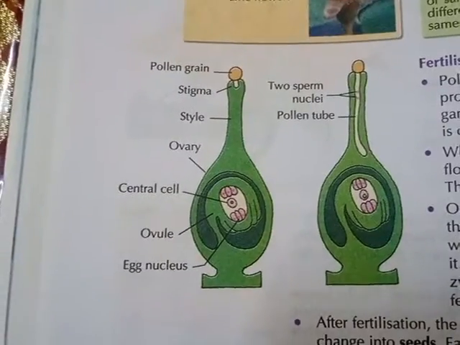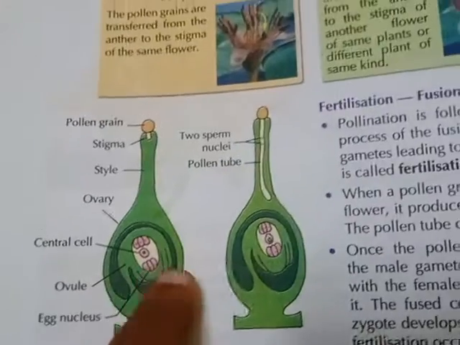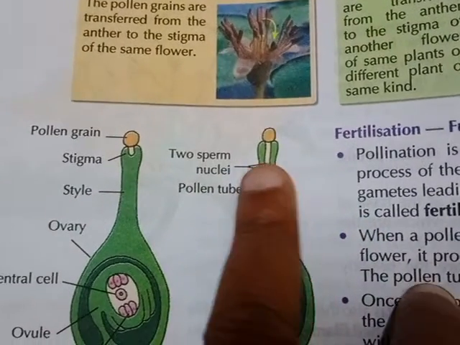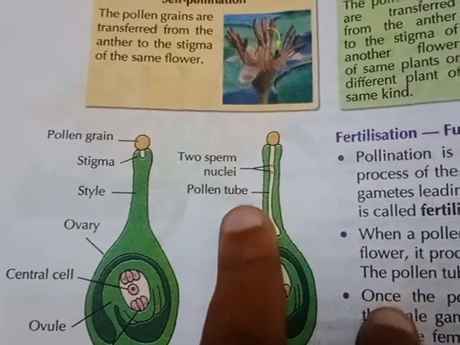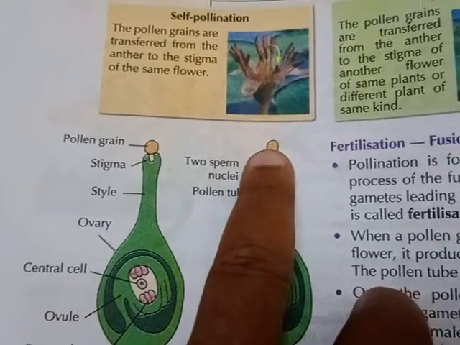Ovule and egg nucleus here, 2 sperm nuclei and pollen tube. This one is pollen tube and pollen grains here.